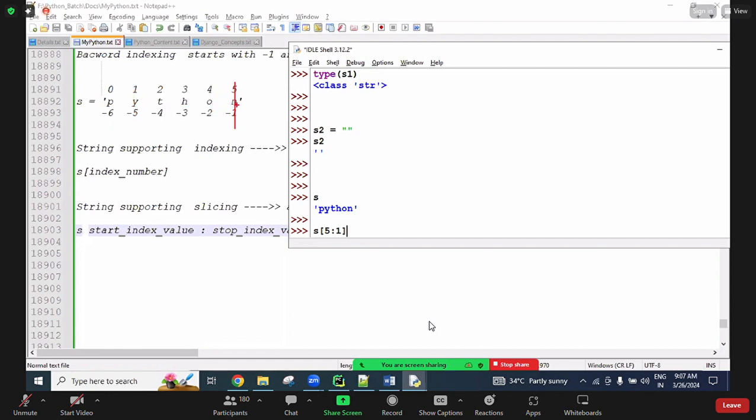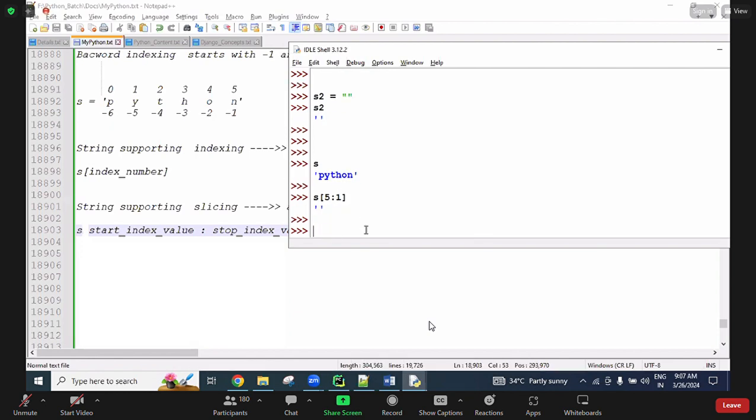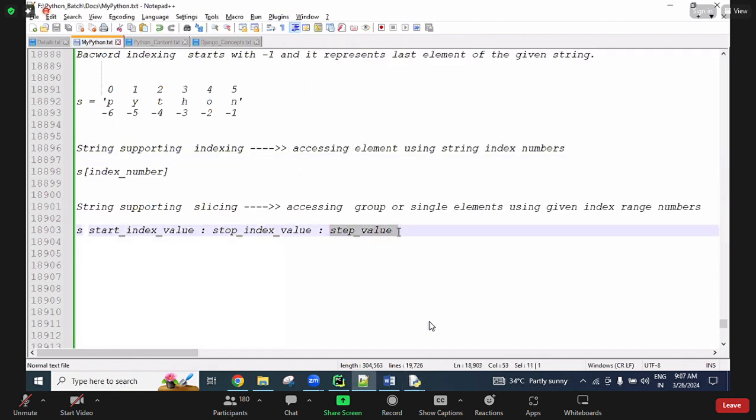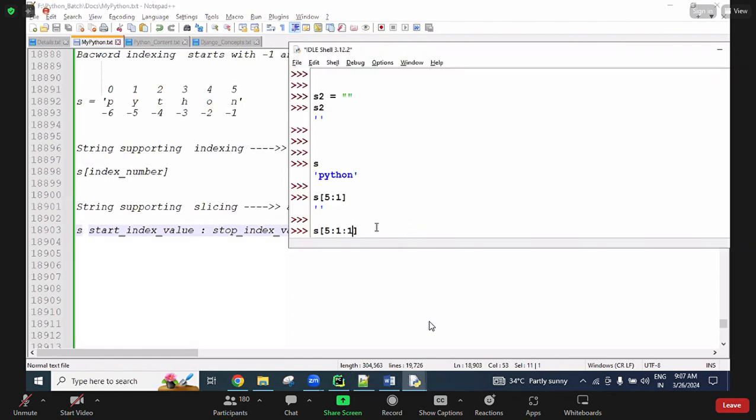So blindly remember, always from the starting onwards, it checks to the right side. Starting from 5, ending with 1, that is not possible. So that's why an empty string is returned. Why? Internally, the step value 1 is there. I said the third value is the step value. By default, step value positive 1 is there. Positive value means moving to the right side.